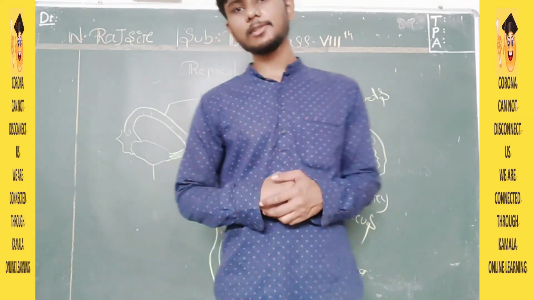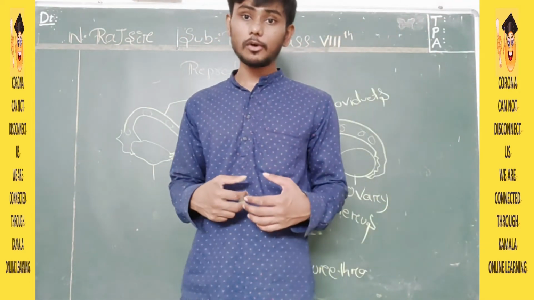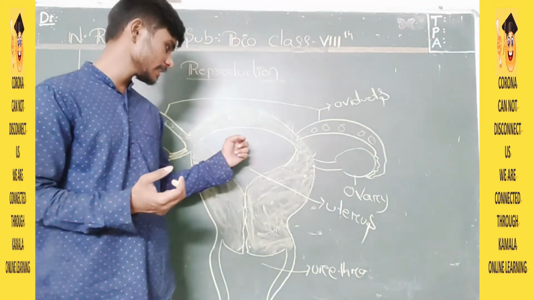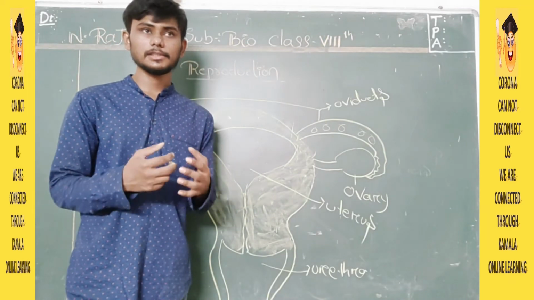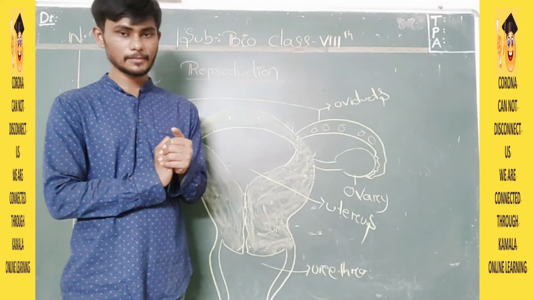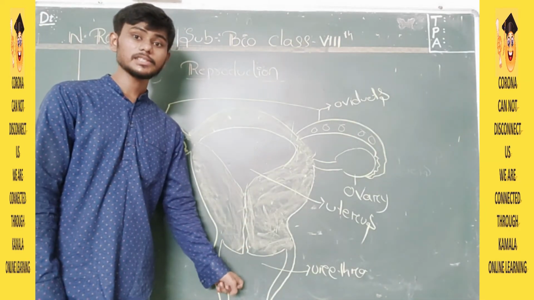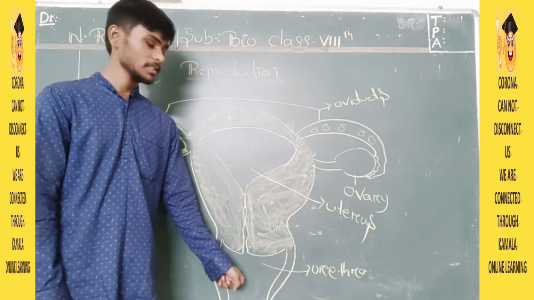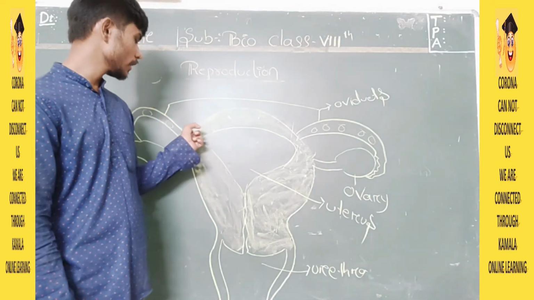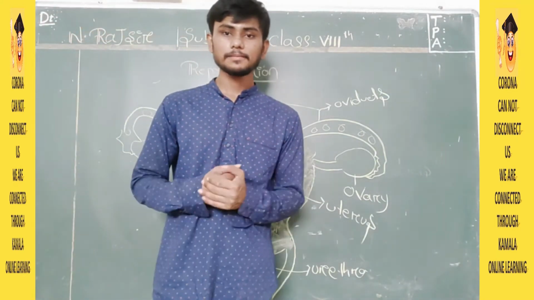Now second, what exactly is the uterus? The uterus is the part where child growth happens, where the child will grow from a small cell to a huge organism. So the uterus is the main reproductive part, and the urethra is the outer opening which receives sperms, and sperms need to go through like this, and here everything will be happening. So these are the four important parts which I need to tell you.